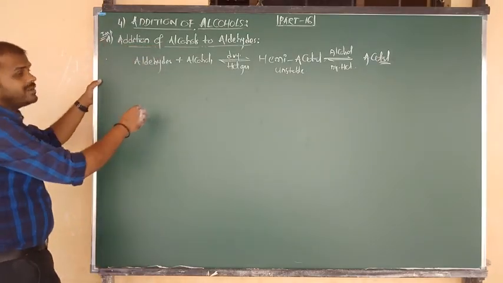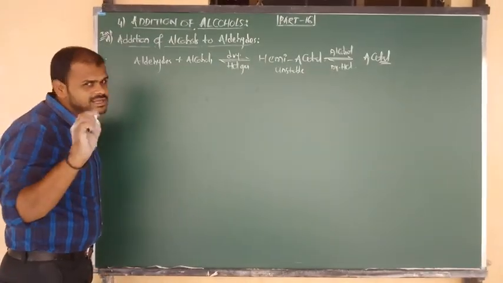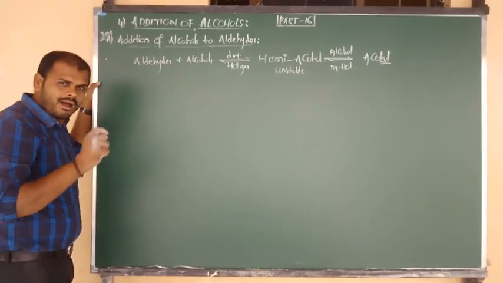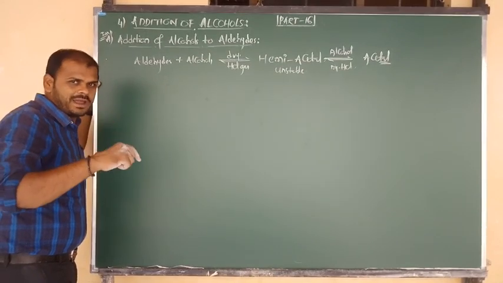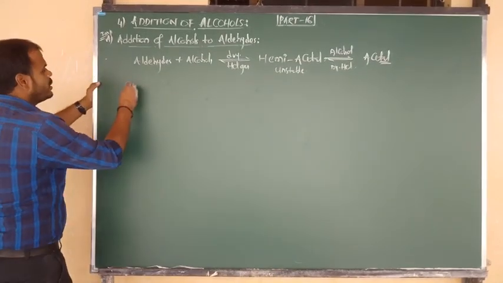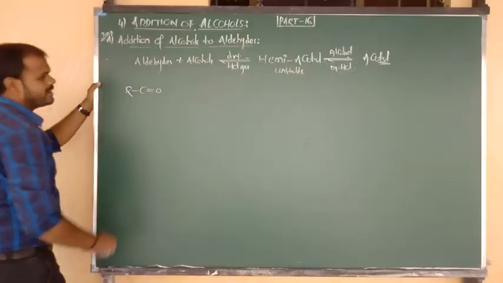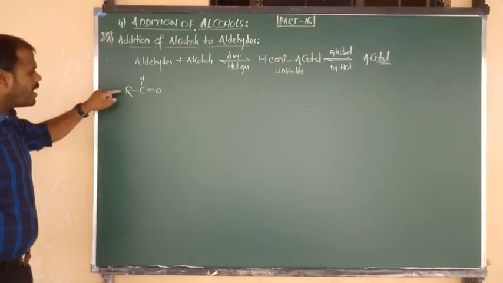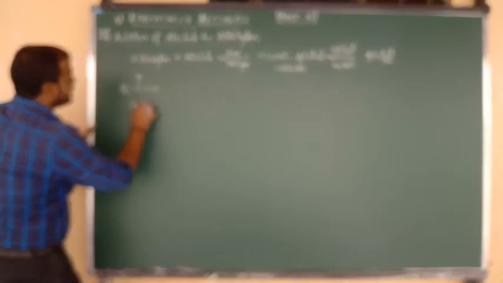In the reaction, first of all, we take an example of an aldehyde. First I want to show you a general equation. What is the general formula of an aldehyde? R-CHO. That structure we can write as per our comfort: R bonded to C, C double bond O, connected to H. R-CHO is the structure of an aldehyde.